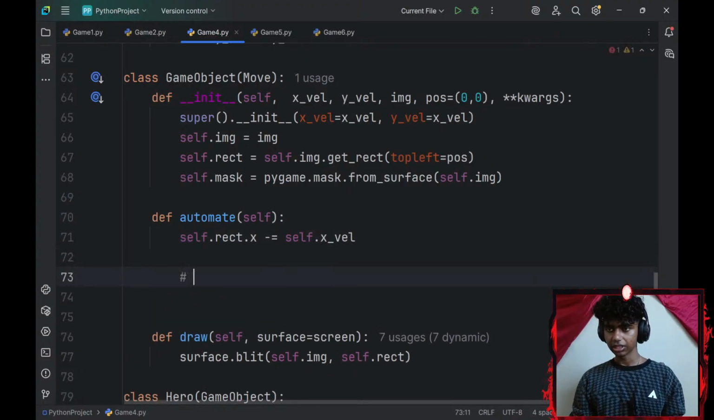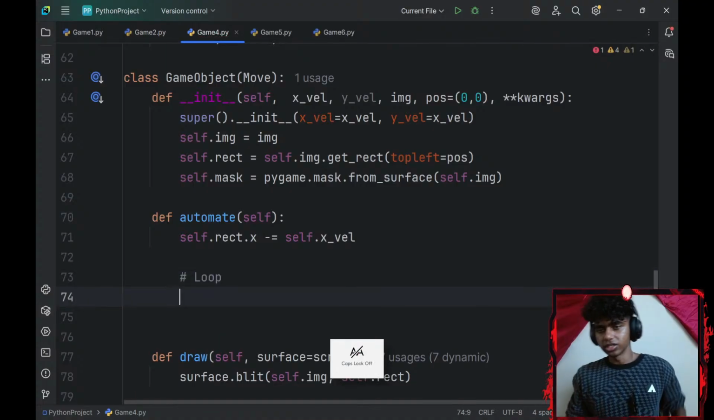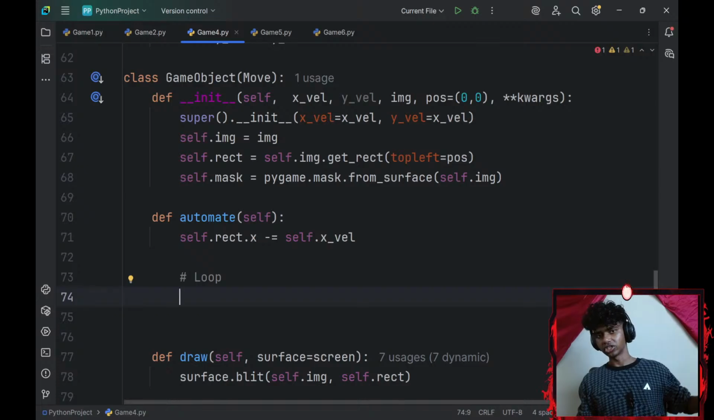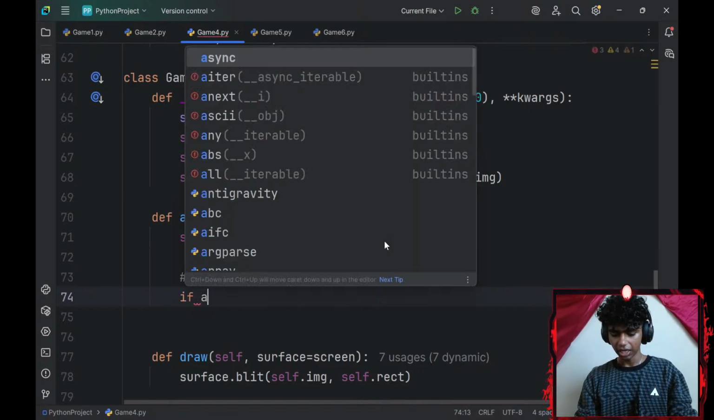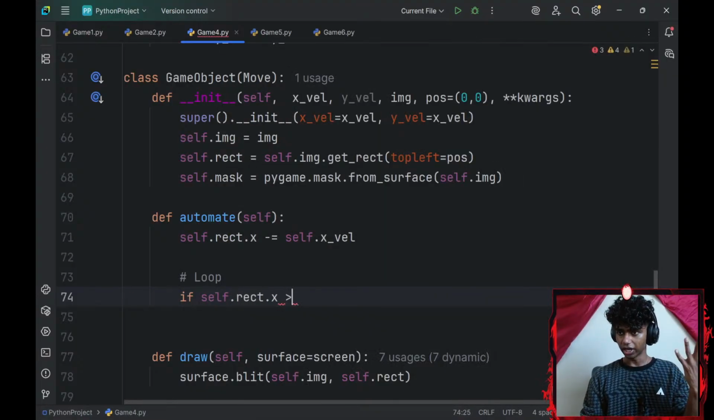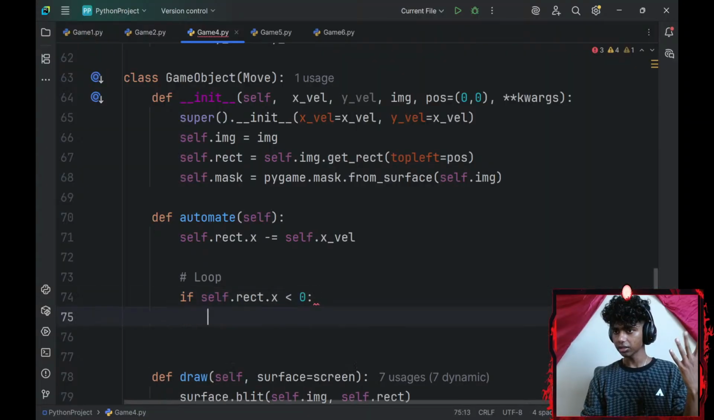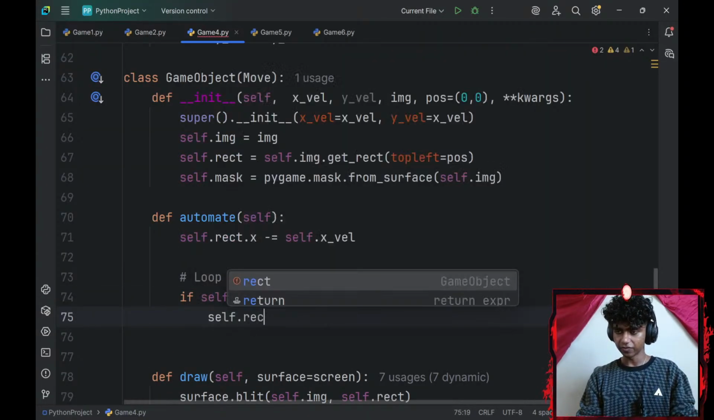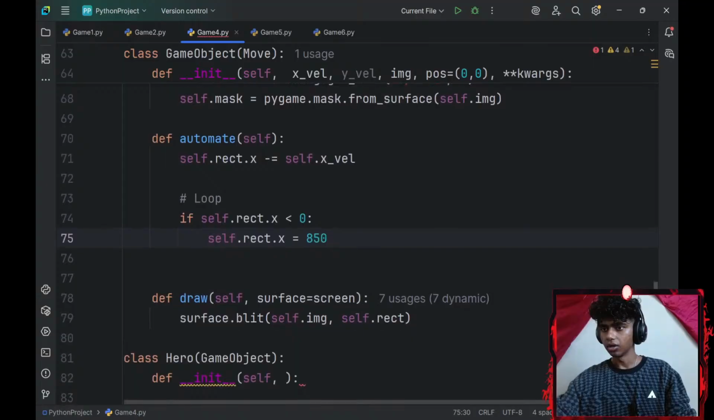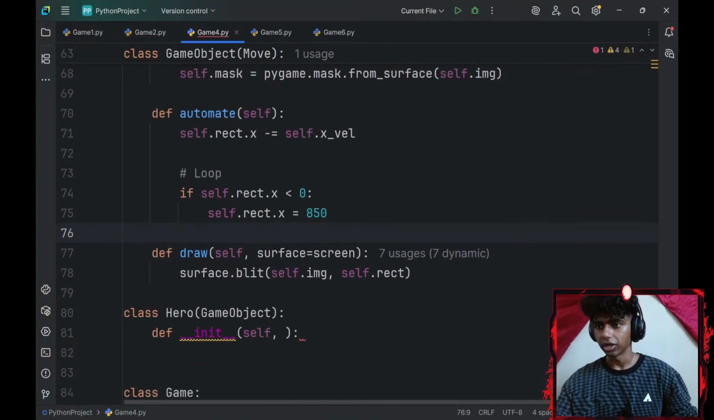And then let me add a loop as well, because my player is just going to be moving to the right side, but then once he exits the window, he's still going to be moving and he won't be showing anymore. So I'll add an if statement. If my self.rect.x-axis is, actually, is less than 0, okay, I'll reset my self.rect.x-axis position to be equal to 850. Okay, that should basically be it for this.